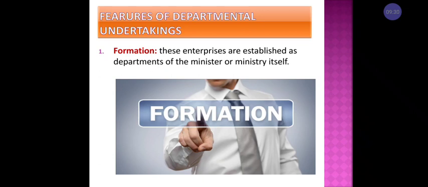For example, if they want to start the railway department, they start it with the help of the railway minister, the minister of railways, which we can call the ministry. With the help of that ministry, we can start the railway department. All the decisions are taken by the railway minister. Understood? This is what we call formation.